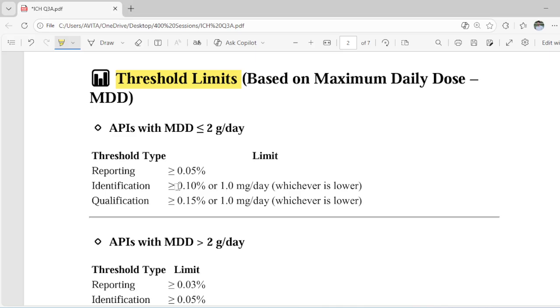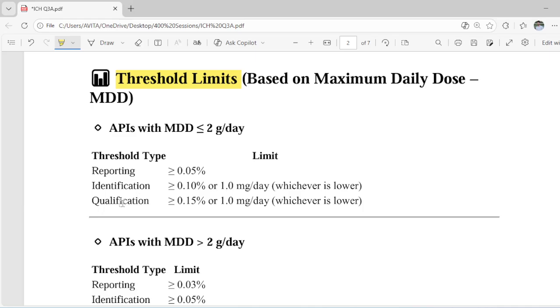If the impurity is greater than or equal to 0.10% or 1 mg per day, whichever is lower, then we have to identify that impurity. We have to characterize it and identify its structure; by HPLC we could separate it, and by IR or other techniques we have to identify it.